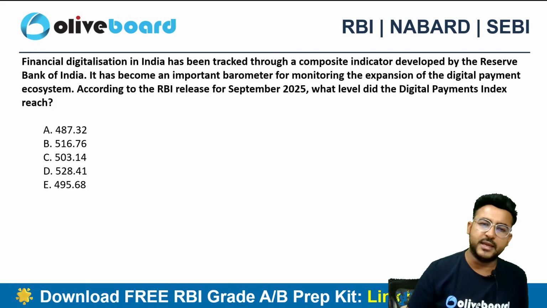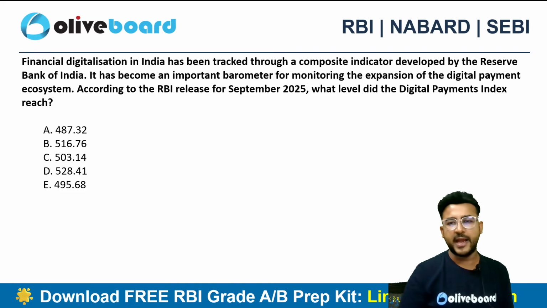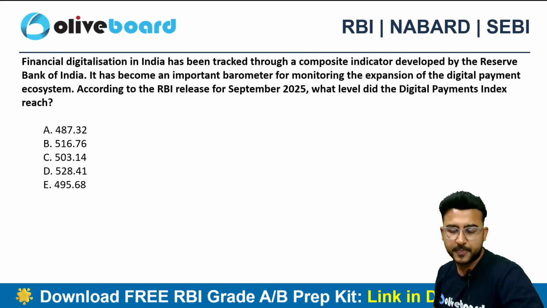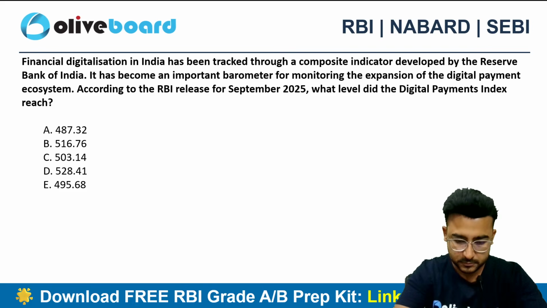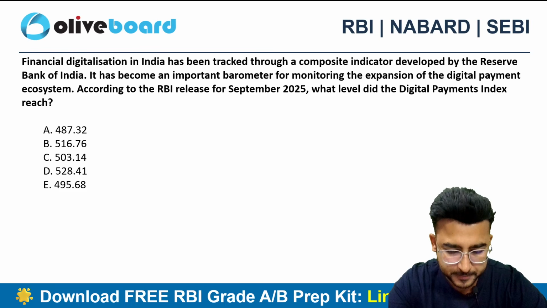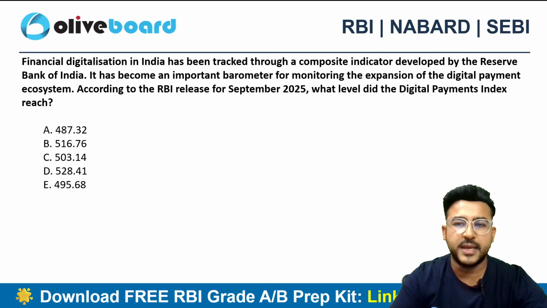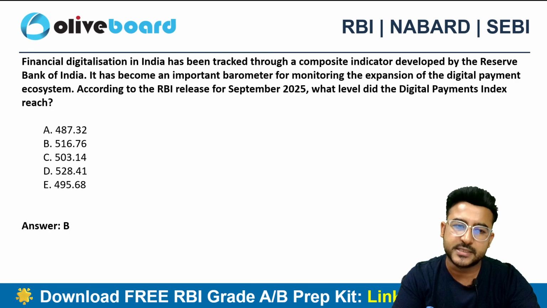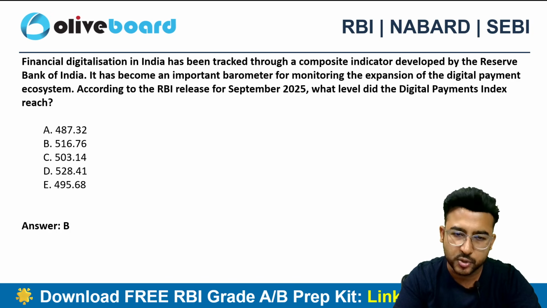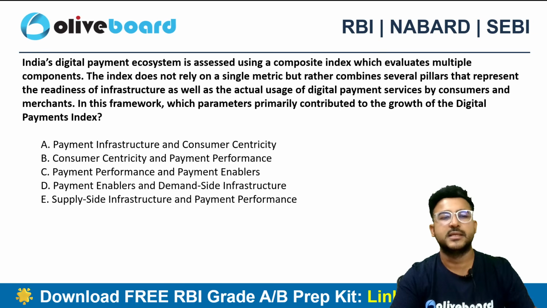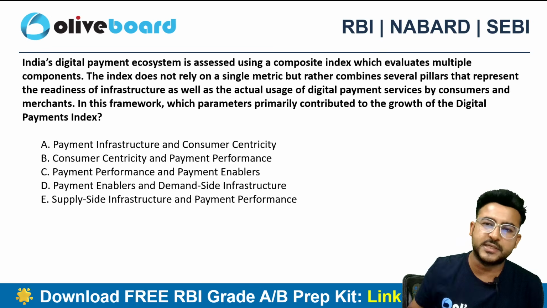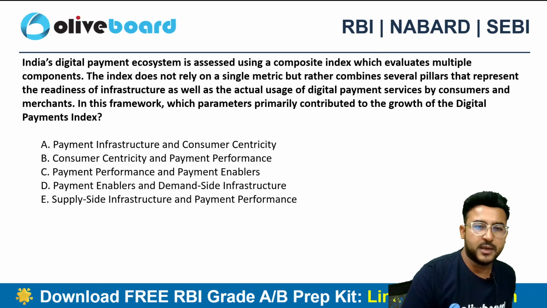According to the RBI release for September 2025, what level did the Digital Payment Index reach? The level of DPI is option B, 516.76.